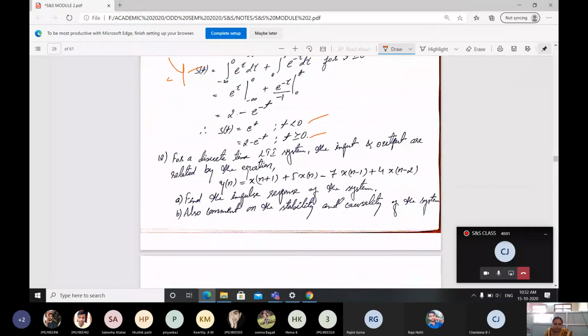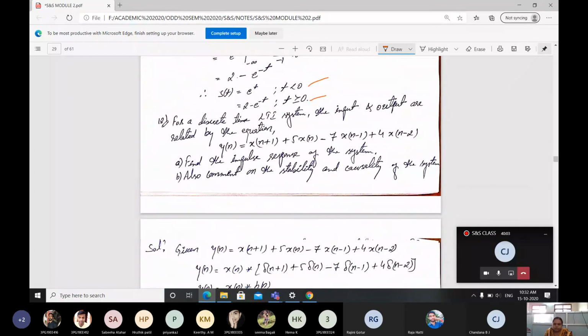Then the last problem here is given as: for a discrete time LTI system, the input and output are related by an equation, and this is very important. It will be asking for 6 marks. y of n is equal to x of n plus 1 plus 5 x of n minus 7 x of n minus 1 plus 4 x of n minus 2.